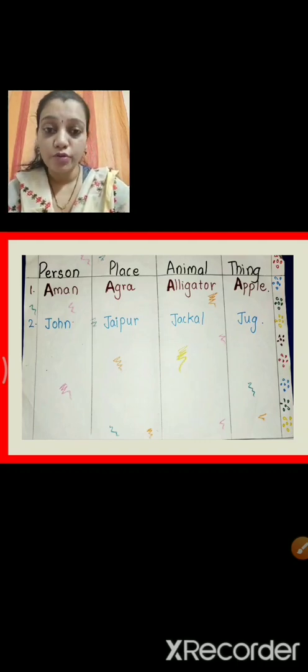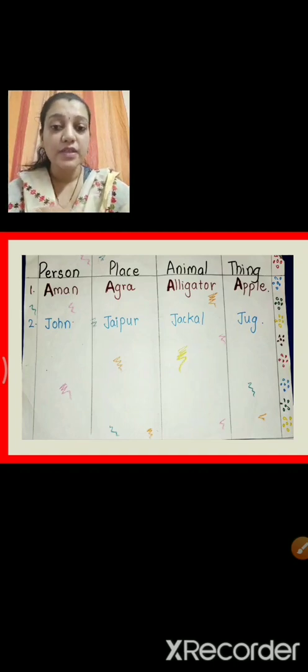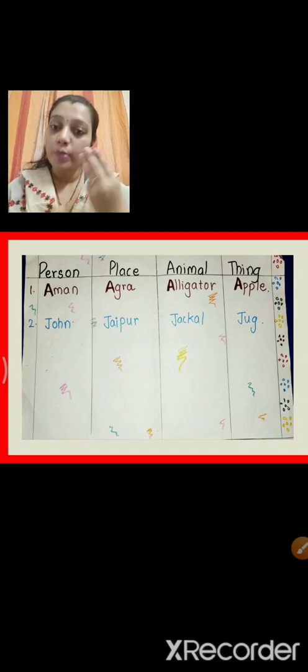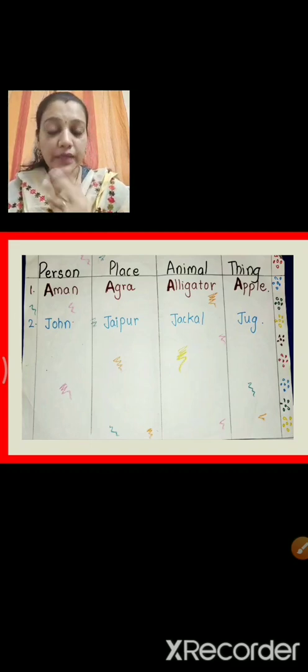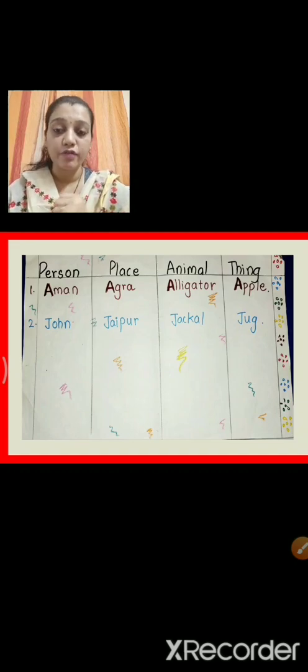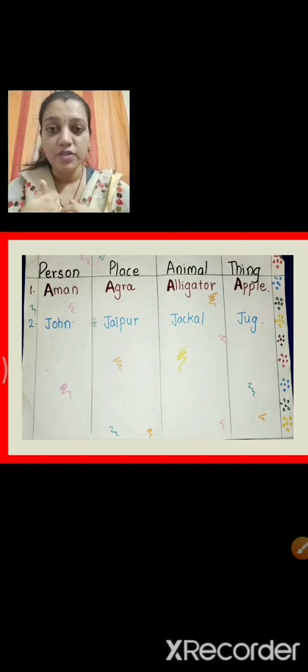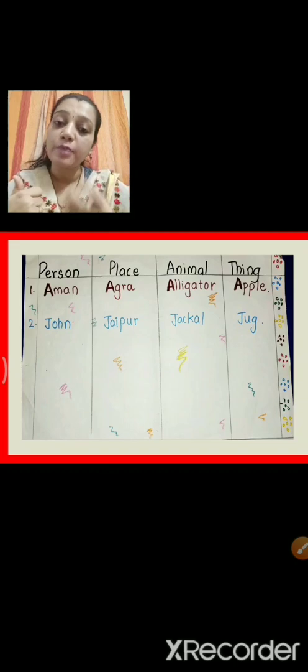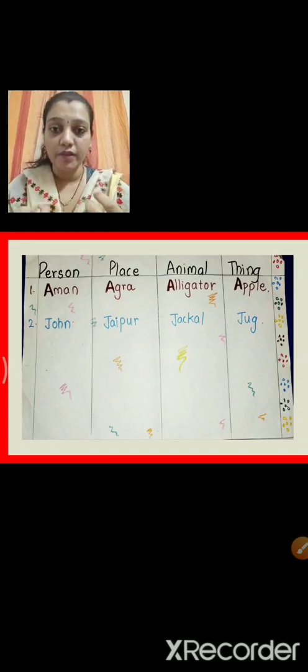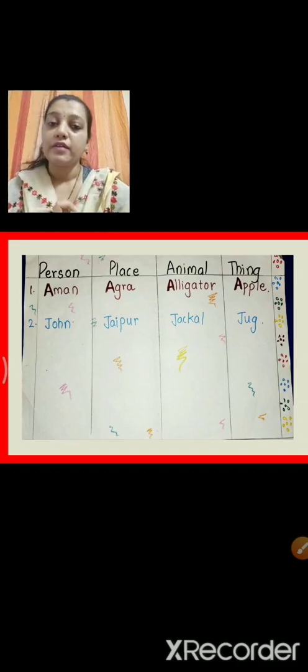And teacher is going to check this project once the school reopens. Okay, and what you can do is in one page, if you are writing three names of a person, place, animal and thing, like for example A, J and M, so next three you can write in a next page, and including our first page, the name page and the other project pages, you can staple it all together or you can make a hole with a punch machine and tie a satin ribbon. It is according to you. However you want, you can do it. Okay, so it is very easy.